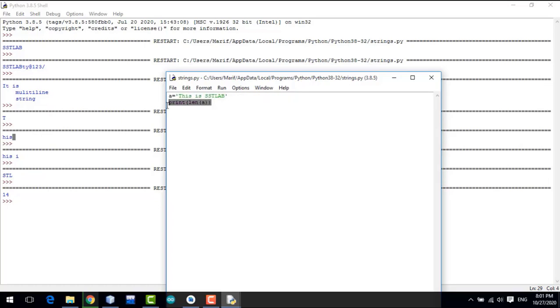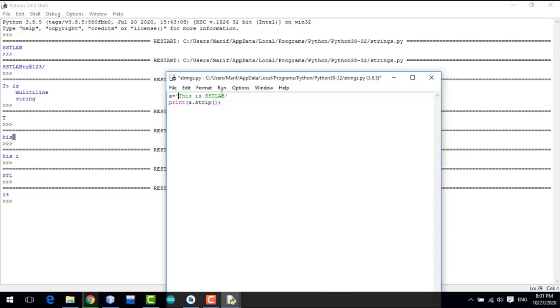Now you can strip a string. Strip means if I use print a dot strip, what will it do? What strip method will do, it will remove the white spaces from the start and end of the string.